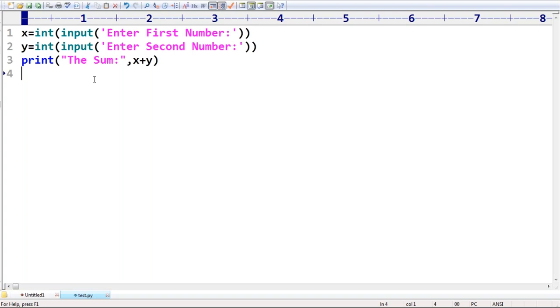If you want to pass multiple values, we have to use comma as the separator. This is the first value, comma, this is the second value, comma, this is the third value, comma, this is the fourth value. You can pass any number of values, and comma is the separator. Clear?